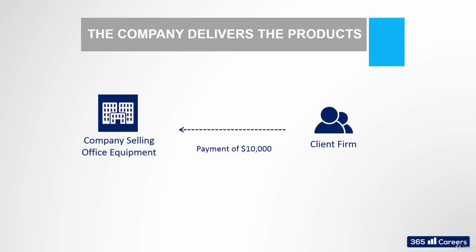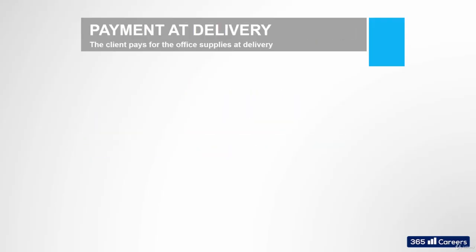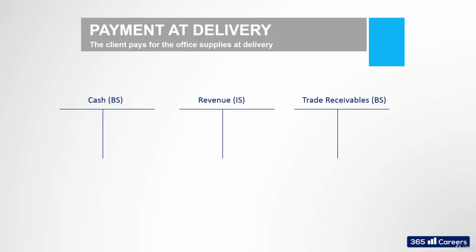But there are three options. The firm received cash at the time of the delivery of the goods, before the delivery of the goods, or after the delivery of the goods. The first option creates no difference between revenues and cash at hand, while the other two do. Let's use T accounts to understand the impact that each case has on the company's accounts. We will need three T accounts: cash, revenue, and trade receivables. And as we said, we have three possible scenarios. Our client will pay at the time of delivery, before the time of delivery, or after the time of delivery.